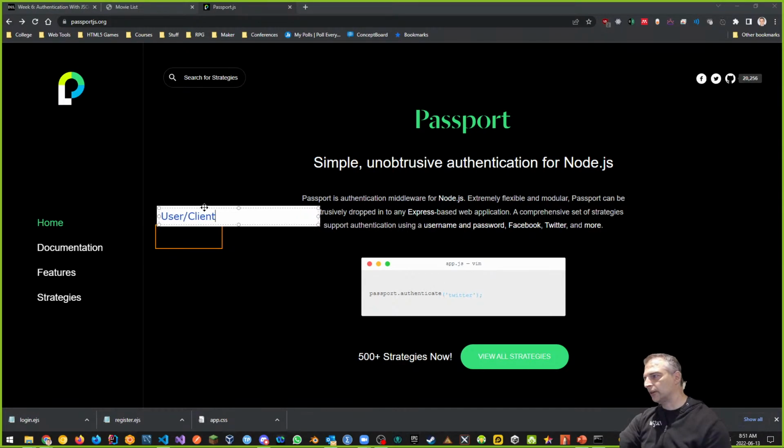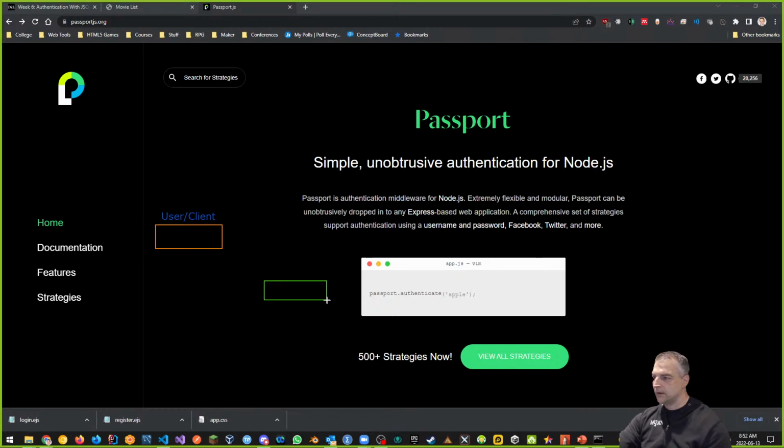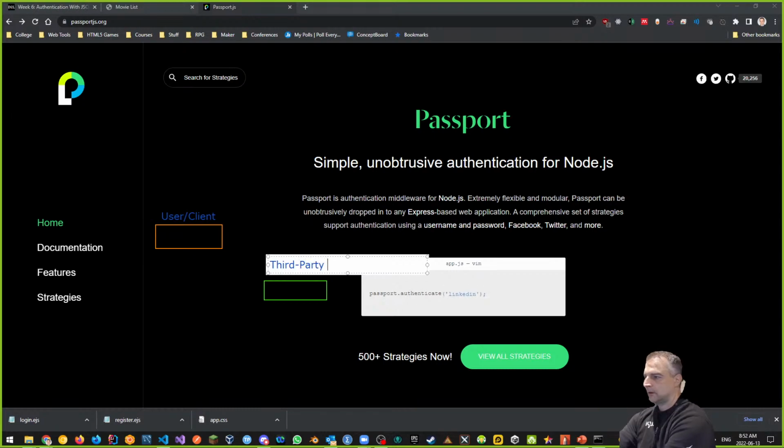And let's suppose the user or client is trusted by a third party like Google. Let's make Google green. So let's say Google, actually I'll make it down here, so let's give us more room. So this is Google. And it could be Google or it could be Microsoft. It could be a third party like Google, right? And this third party trusts, we have a trust relationship between the user or client and the third party, right? So the way this works is you have this trust relationship between the two things, right? There's the trust.